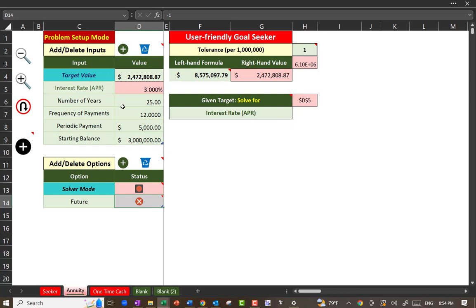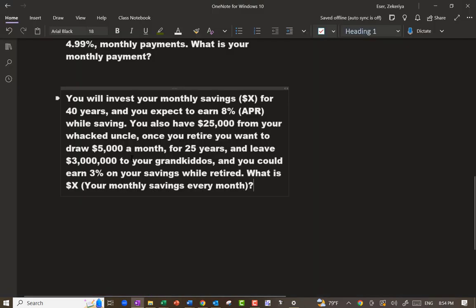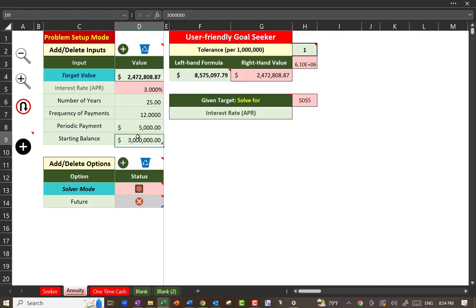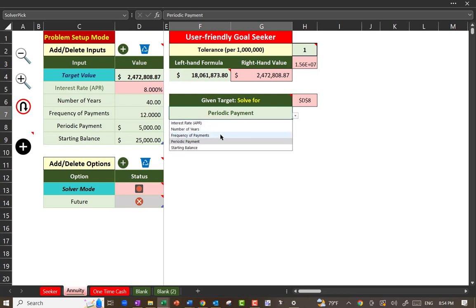Well, for that, what am I gonna do? How much money my uncle left behind? 25. So that's my starting. Well, I'm gonna solve for periodic payment, okay? Number of years is 40, and my interest rate is 8. Why did it change? What's going on here?